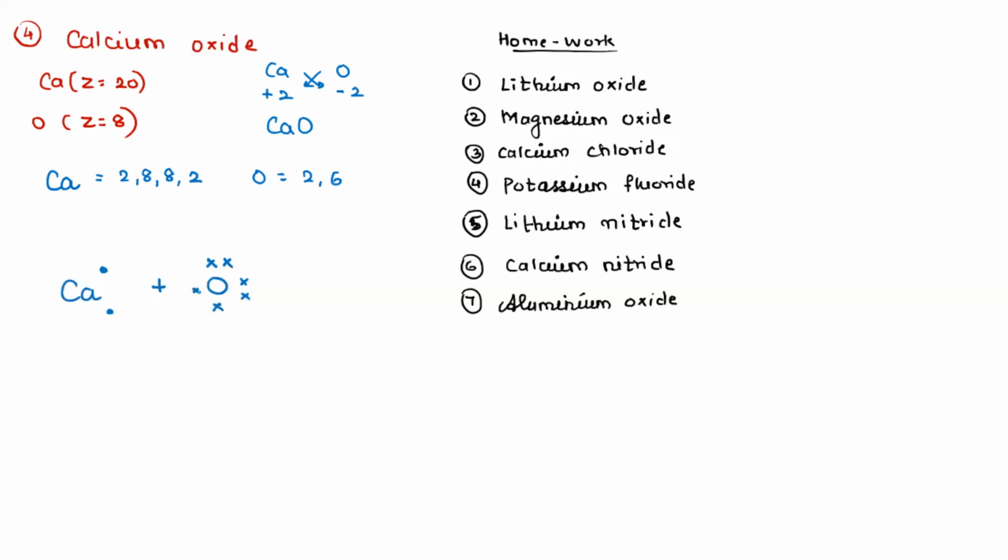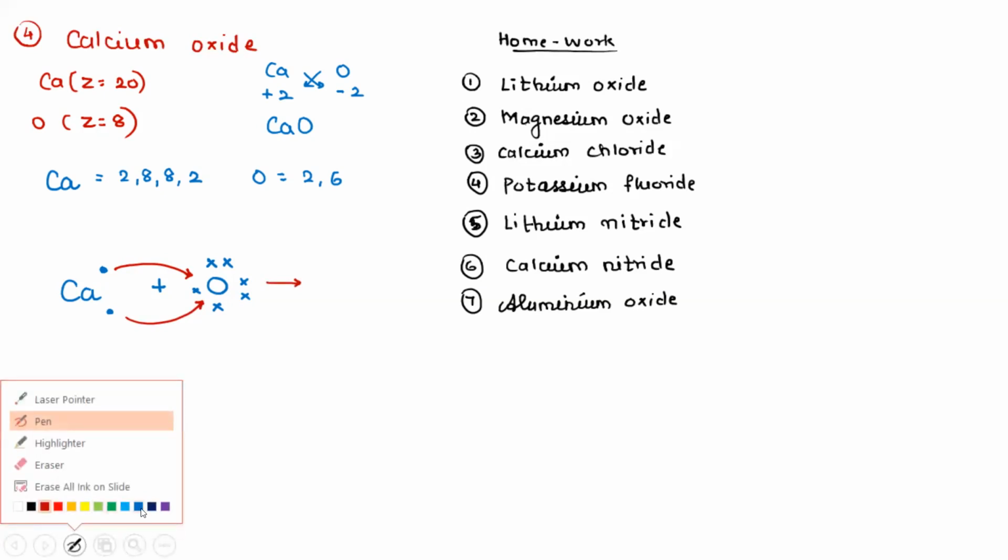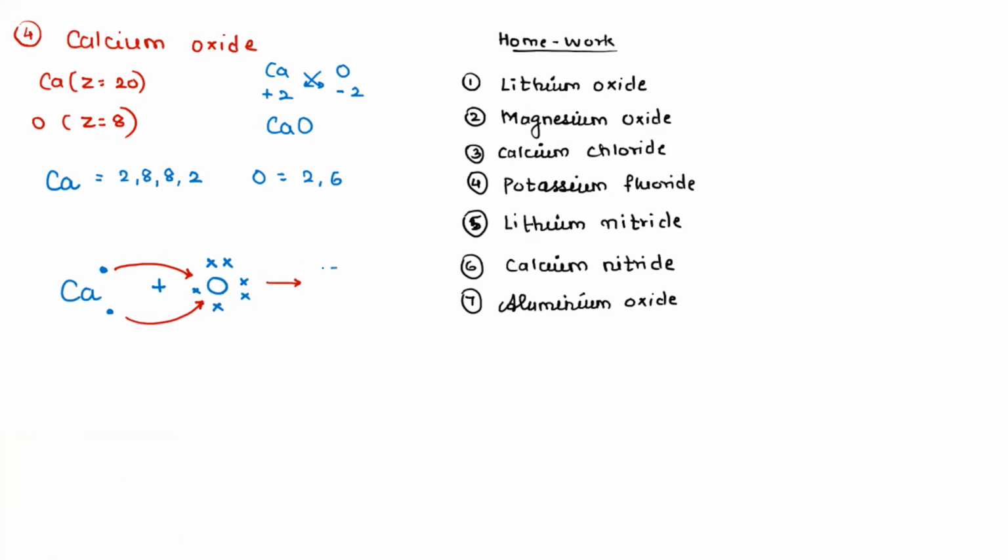Transfer of electrons: 2 electrons from calcium are going to transfer, and calcium is then going to have bracket 2 plus. Now there will be no plus sign once the bond is formed. And oxygen 1, 2, 3, 4, 5, 6, 7, 8 with 2 minus.